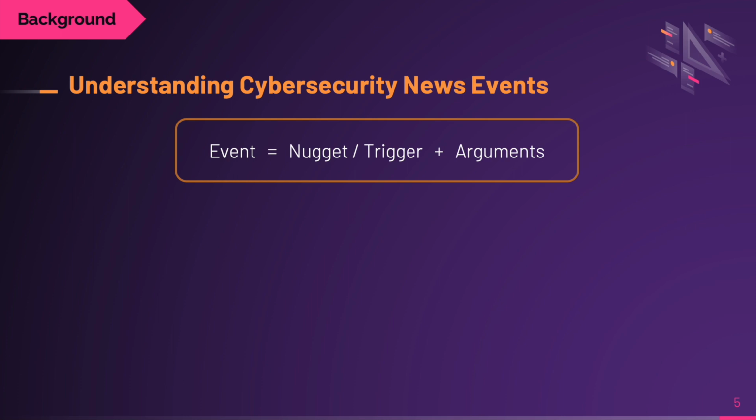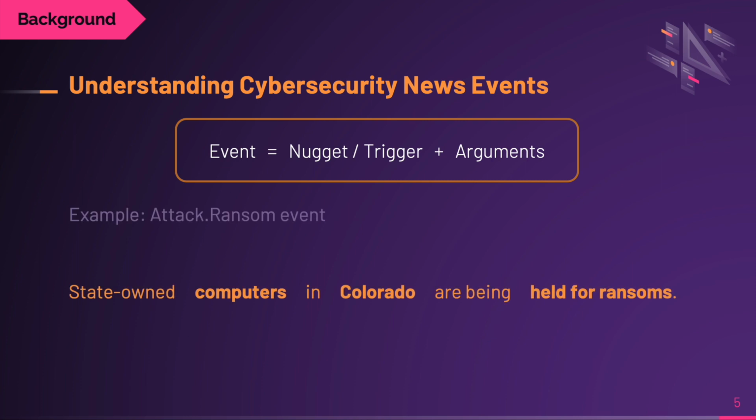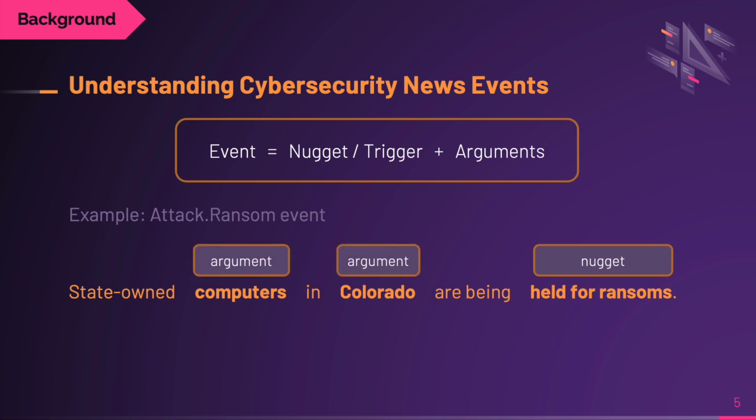A trigger is a word while a nugget is a span of text, and both indicate the occurrence of an event. For example, the phrase, "held for ransom," is the trigger nugget for the attack ransom event in this sentence from our dataset. In addition to the trigger, an event has arguments that provide further information about the event. In this example, "computer" is an argument that supplements information about the victim, and "Colorado" is an argument that tells us where the event took place.